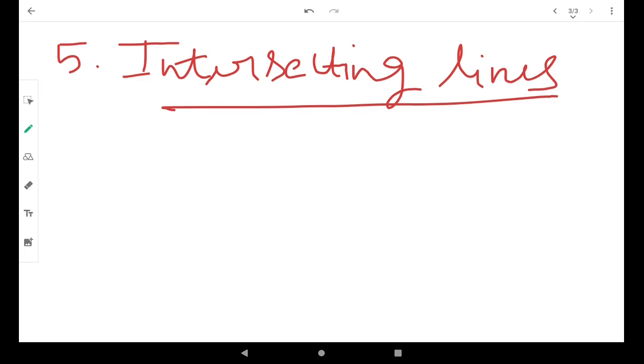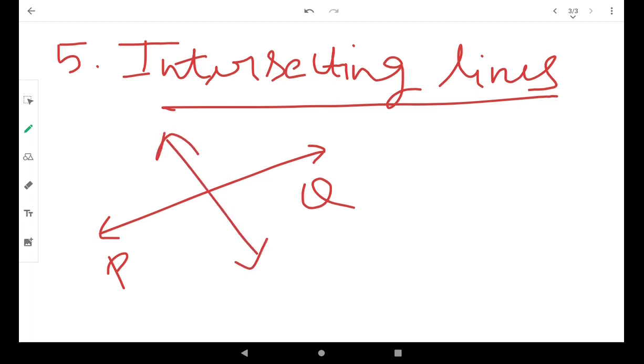Like this. Here PQ is a line that crosses the line AB at a certain point.